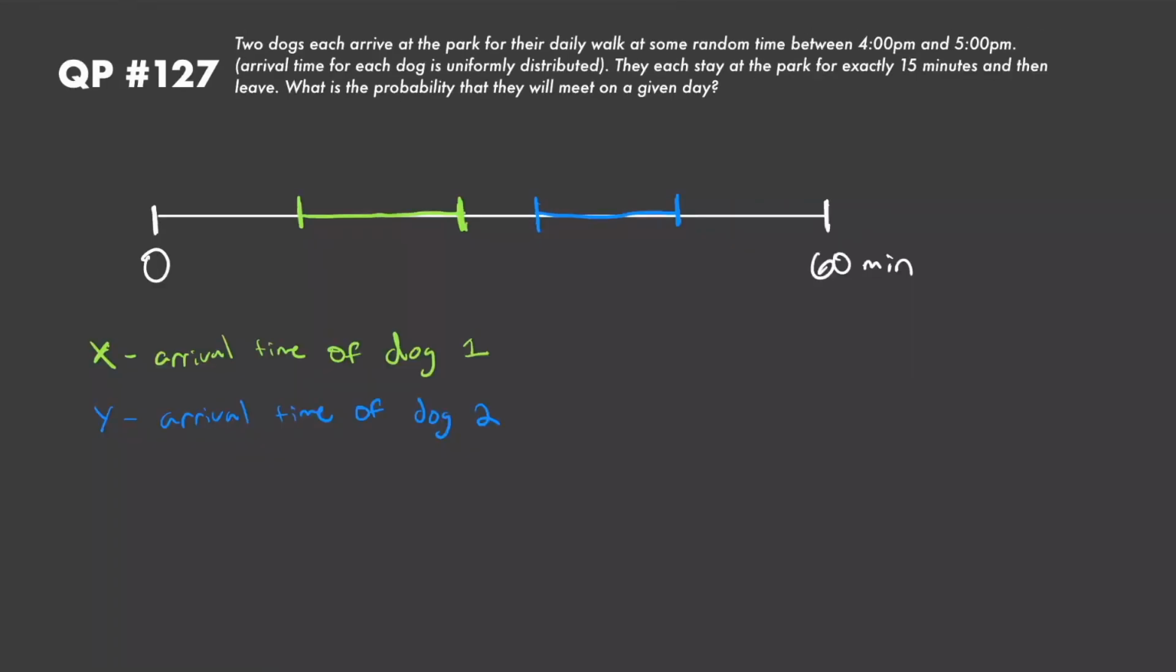So if we let X be the arrival time of dog number one and Y be the arrival time of dog number two, then these are both uniformly distributed between 0 and 60 minutes. Because we have an hour, we can say 0 will be at 4 p.m. and 60 minutes will be at 5 p.m. So those are both uniformly distributed, uniform 0 to 60. So X is right here, this interval is of length 15 minutes, Y is right here, and this is also of length 15 minutes.